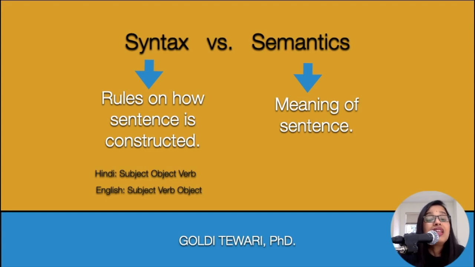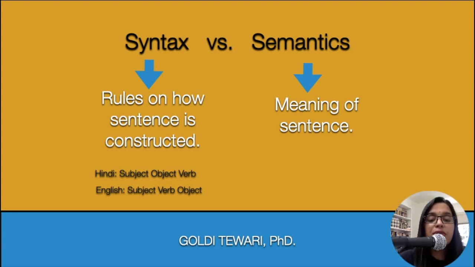For example, in Hindi, which is a human language, subject, object, and verbs are the three elements that are used in this order: subject first, then object, and then verb. But in English, the same three elements are used in a different order: subject, then verb, and then object. But in every human language, the basics are the same. These three elements are used but in a different order. Similarly, in programming languages, the basics are the same. So if you learn Python in this course, it will become easier for you to learn another programming language.